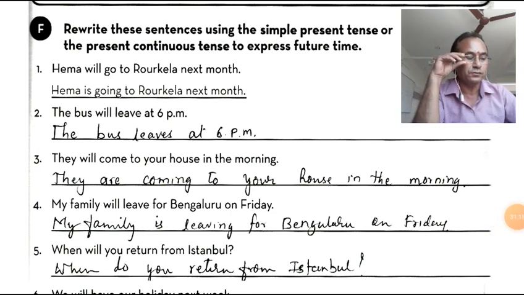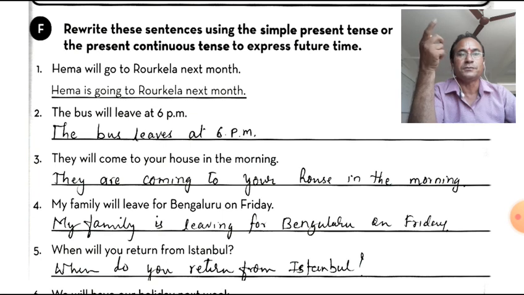to, because ये आपका प्लान फॉर फ्यूचर है, आपका प्लान है, इसलिए आप प्रेजेंट कंटिन्यूअस यूज करते हैं. They will come to your house in the morning. तो मॉर्निंग में आने वाला है, वो उसका फ्यूचर प्लान है. So they are coming to your house in the morning. My family will leave for Bengaluru on Friday. Future. My family is leaving for Bengaluru on Friday.